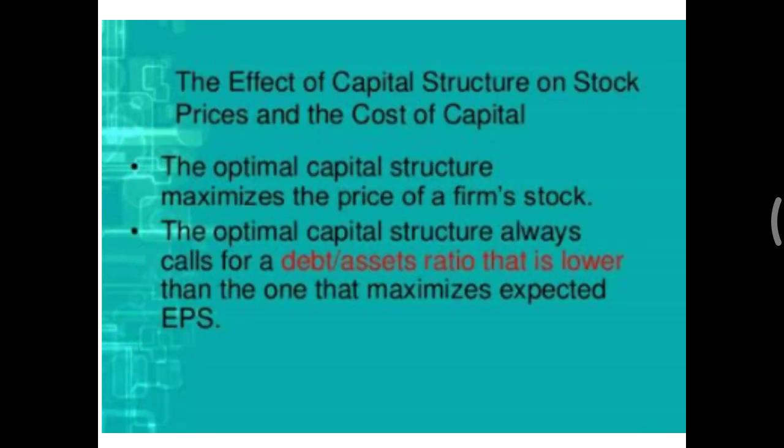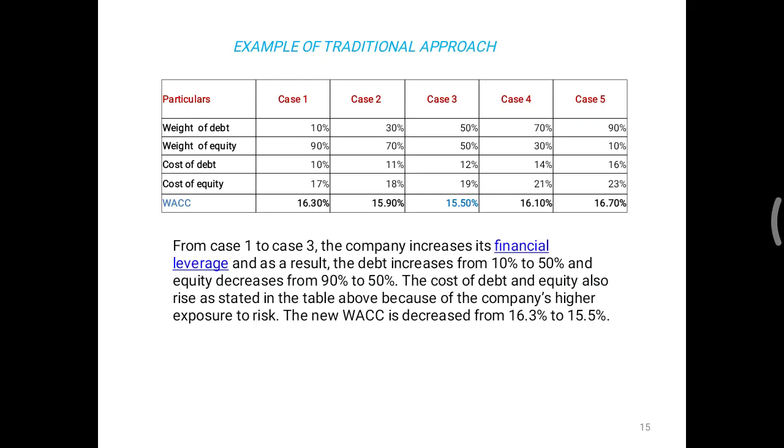Effect of capital structure on stock prices and cost of capital. The optimal capital structure maximizes the price of a firm because they are utilizing the funds in a very proper way, so they will be earning very good, and in this way EPS will increase. So the EPS is a major factor. Example: these weight of debt and weight of equity is proportion. This is given in the question, cost of debt and cost of equity. So here the solution is WACC. You are supposed to calculate WACC.